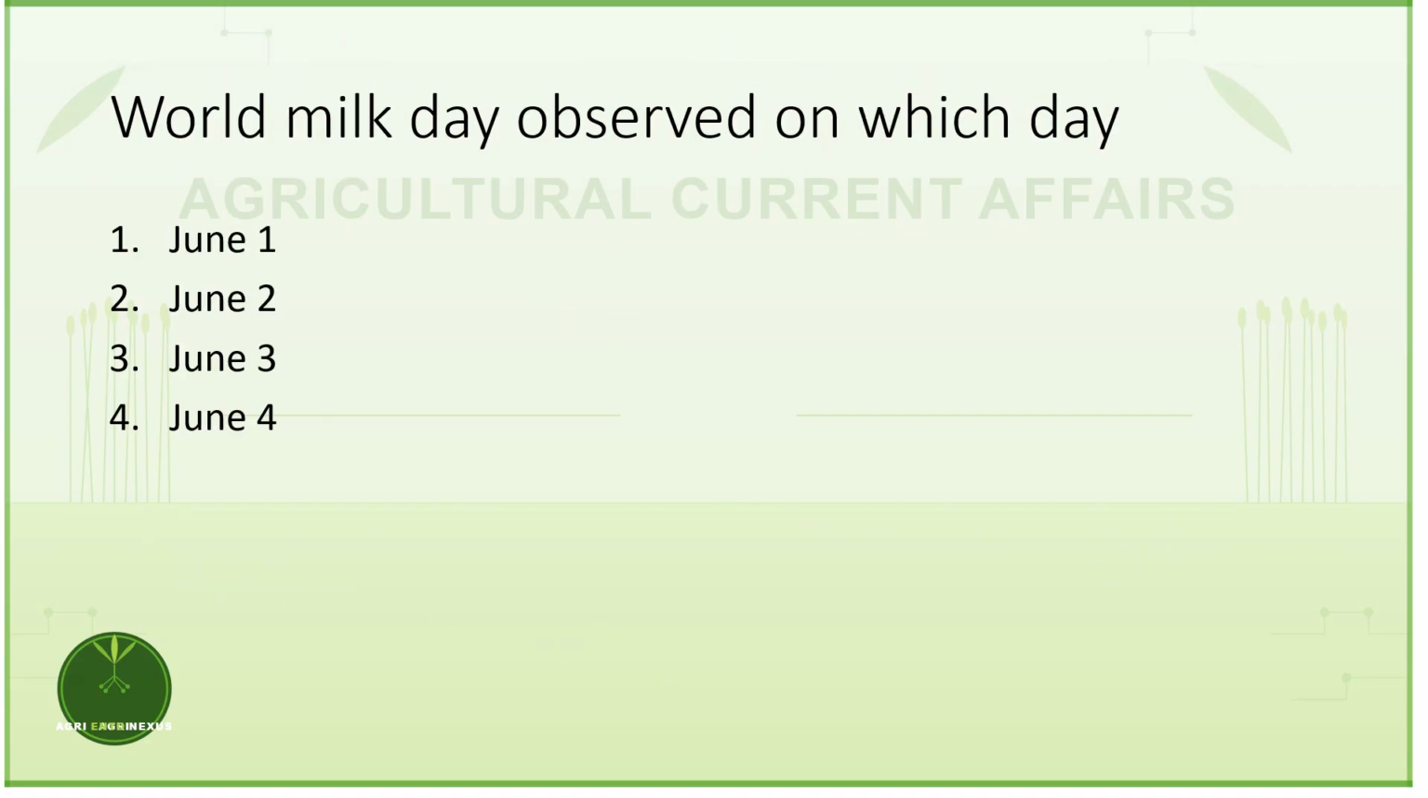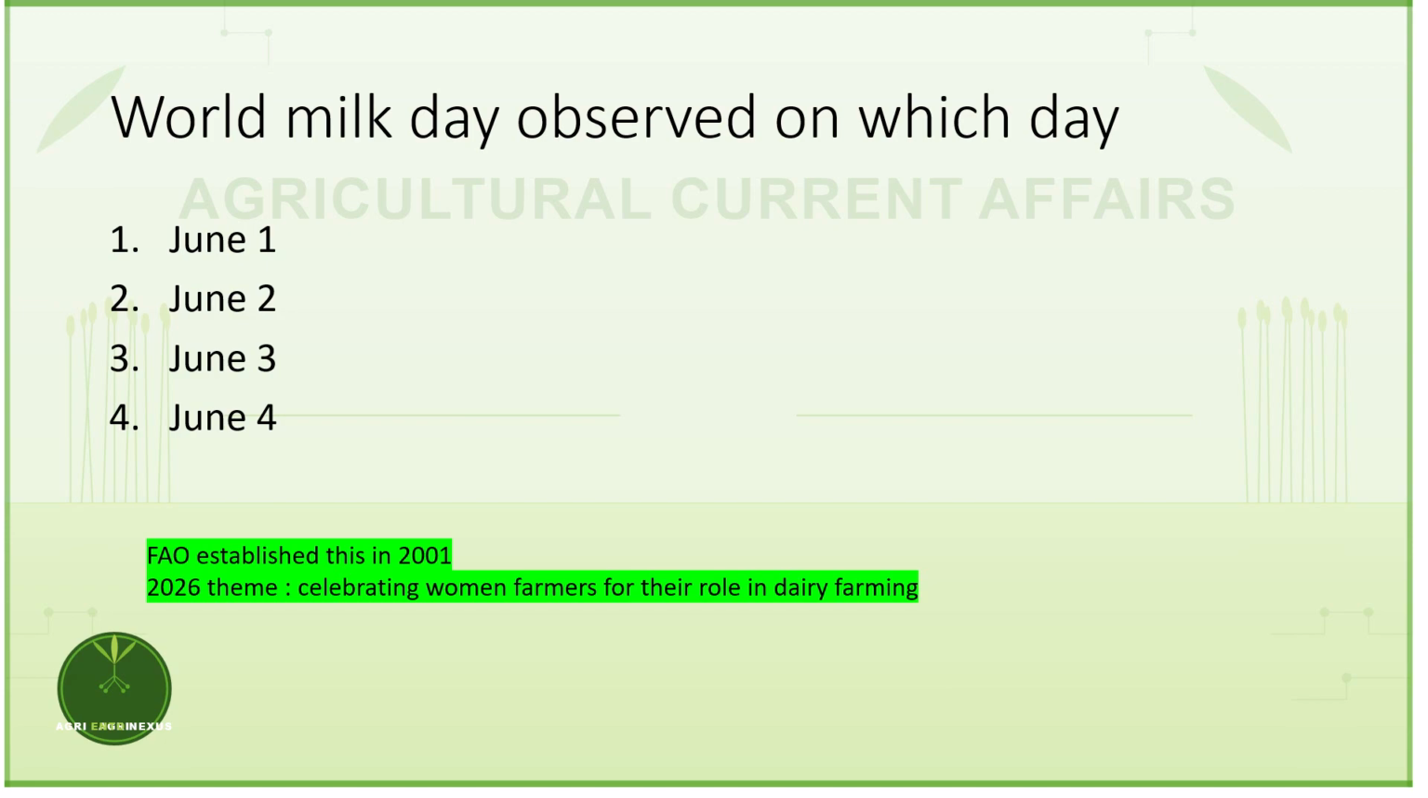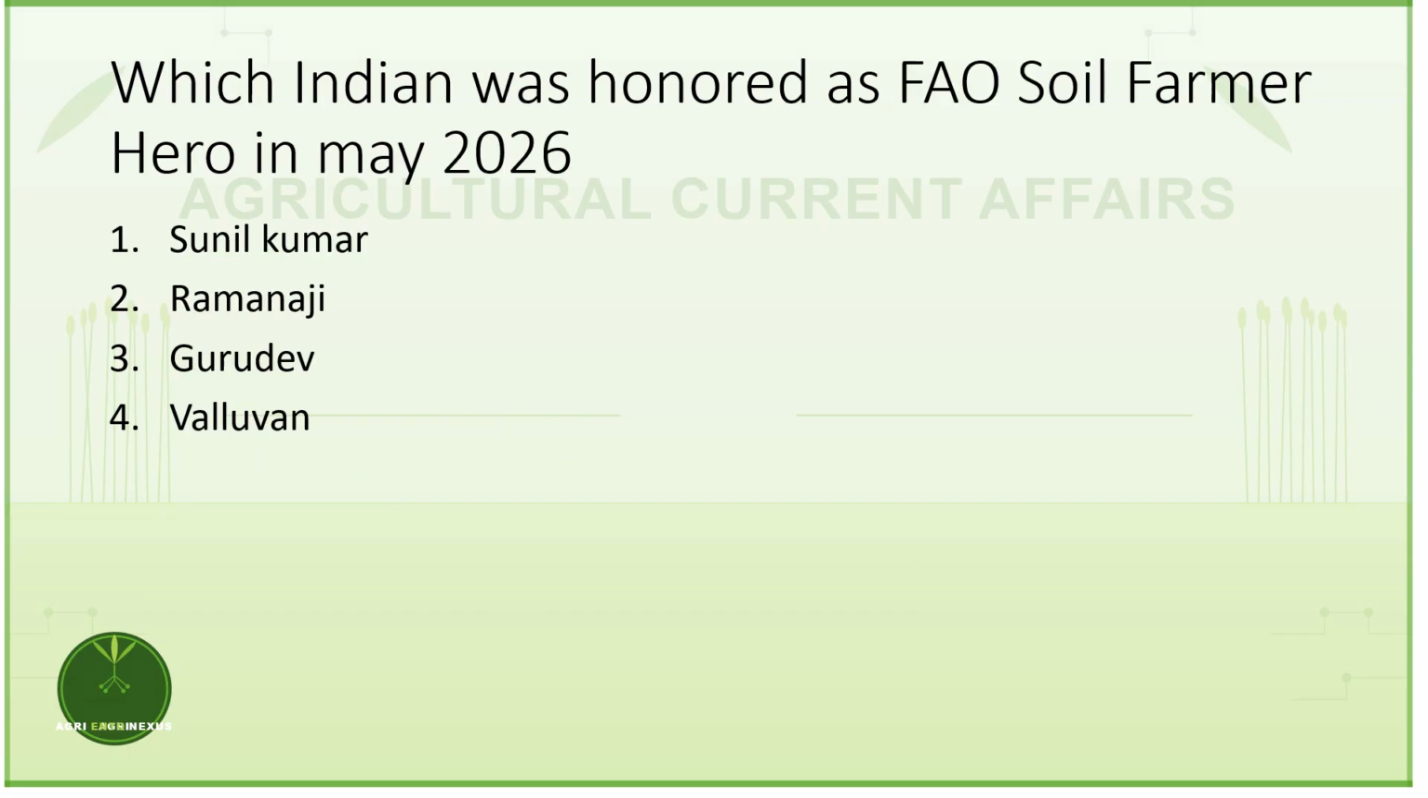World Milk Day was observed on which date? That is June 1st. It was launched by FAO in 2001. FAO headquarters is in Rome, Italy. FAO was established in 1945 in Rome, Italy. The theme for 2026 is celebrating women farmers for their role in dairy farming.